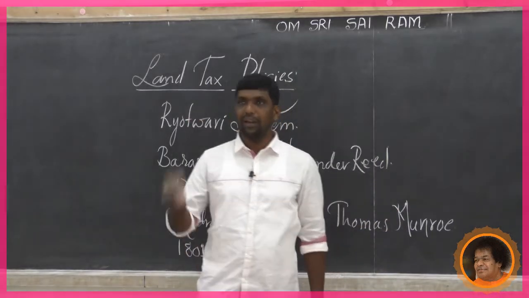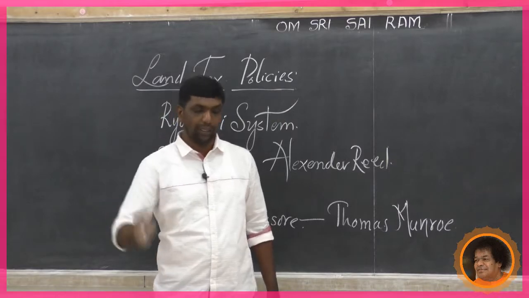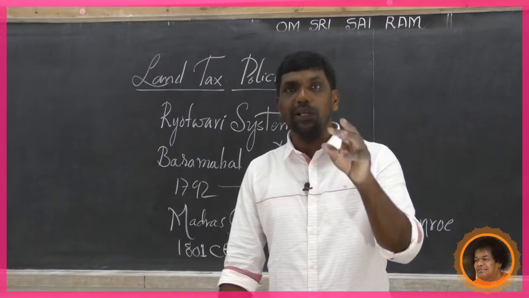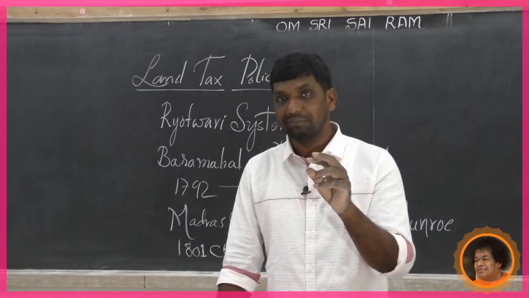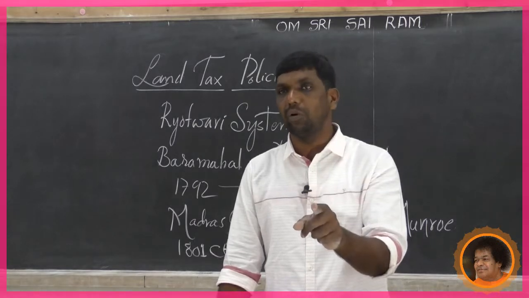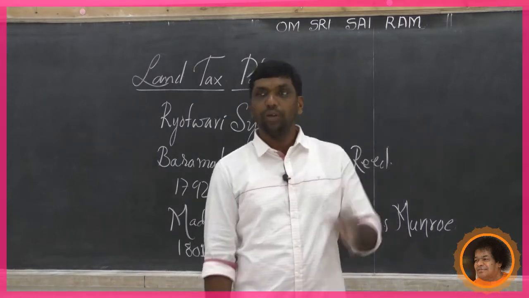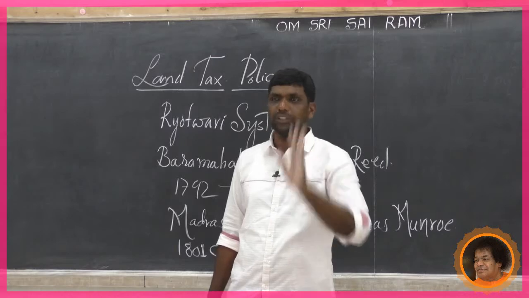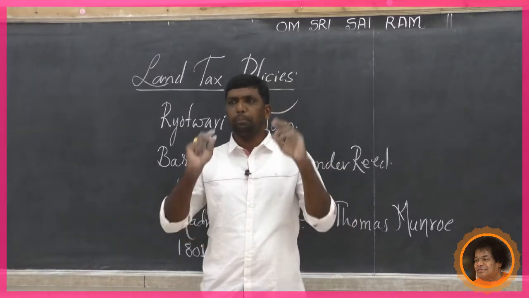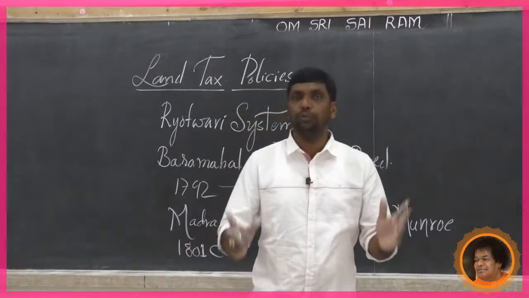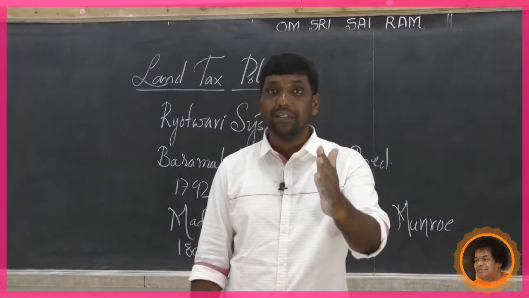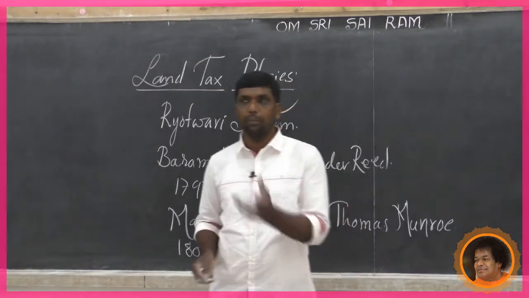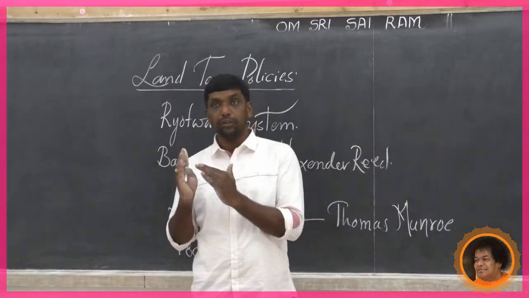Though the small farmers were given land ownership, they were subjected to more suffering. It seems to be something good that they considered the farmers to be the landowners. But though the farmers were the landowners, they suffered hugely due to heavy land tax, 50% of the production. The officials took punitive actions to collect the land taxes. If they failed to pay the tax, the officers took punitive actions. The farmers had to borrow from the money lenders whenever their crops failed.